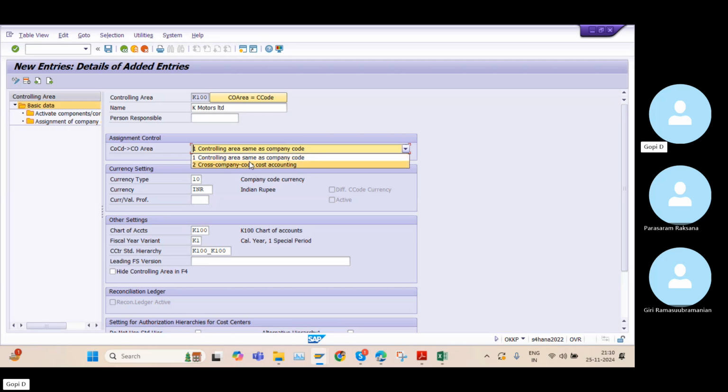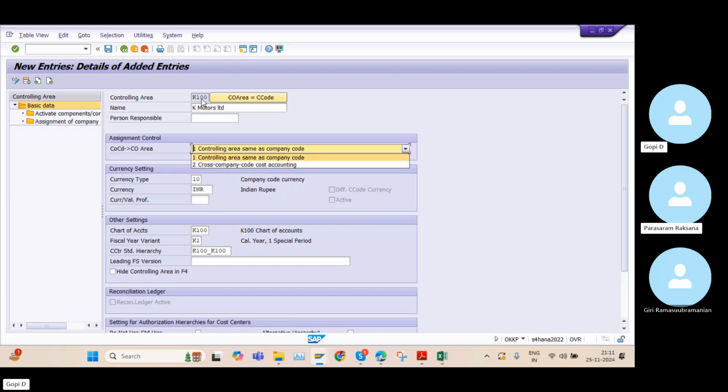We have two options: controlling area same as company code, or cross company code cost accounting. But here I'm going with the first option. What does cross company mean? The second option means the controlling area is different and the company code is different.